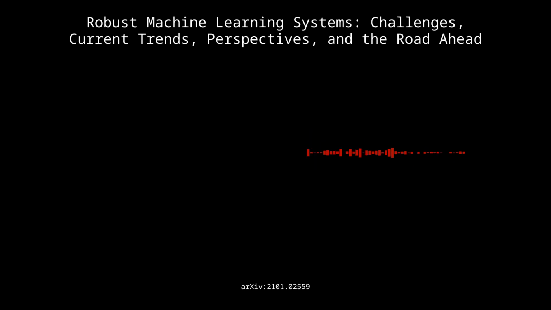So as we move towards these smarter, more adaptive ML systems, how do we start thinking less about just building robust systems and more about cultivating responsible ML ecosystems? Robustness feels like just one part of a much bigger picture. Yeah, that's a great point. It's not just about individual systems anymore.